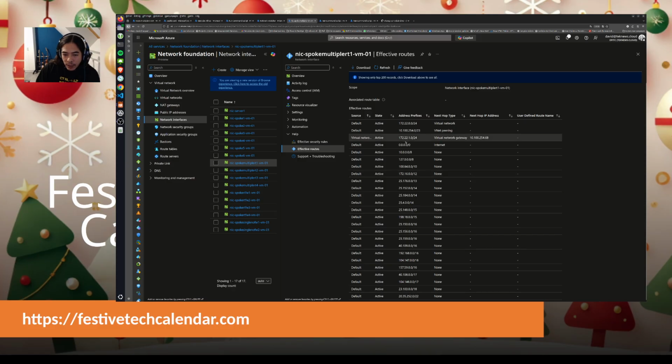And here I can see that I have this route, which is one of the system routes, so default route from the virtual network, and it's stating that I'm not routing this network, which is one of the RFC 1918 range, unless I add it at the network level.